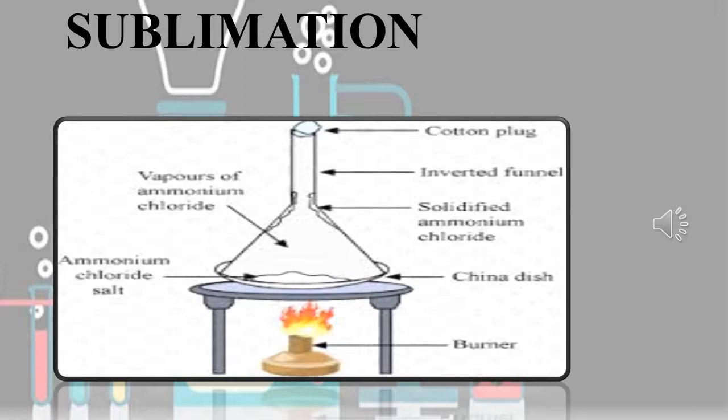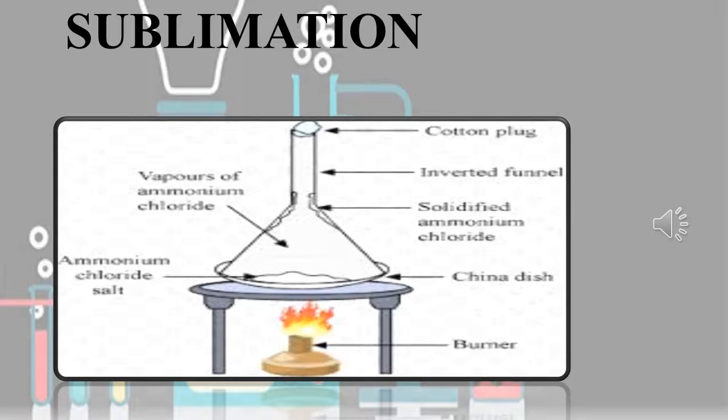It is covered with an asbestos sheet, which is a thin rigid sheet, and an inverted funnel is placed over that sheet.